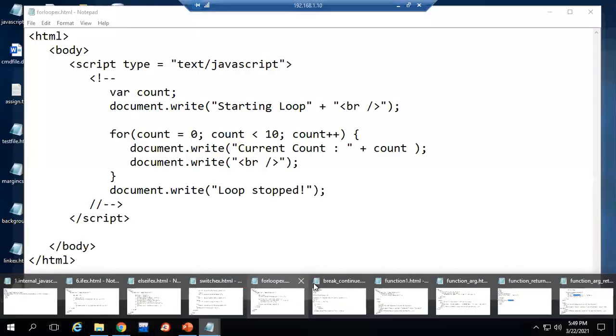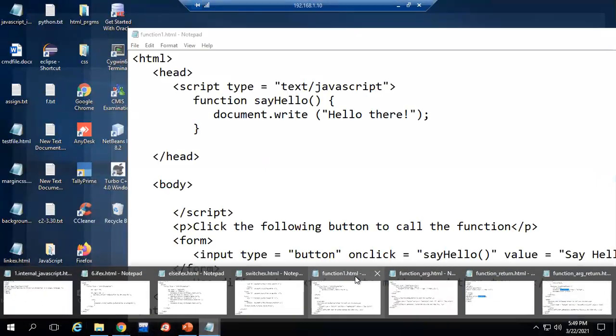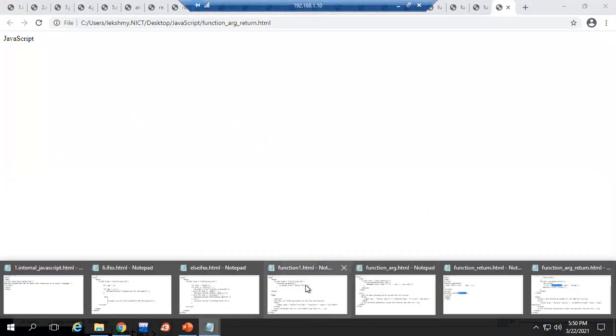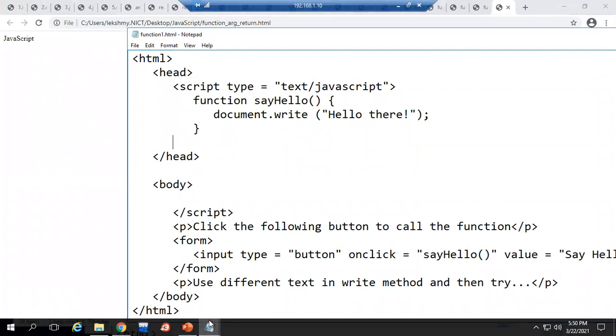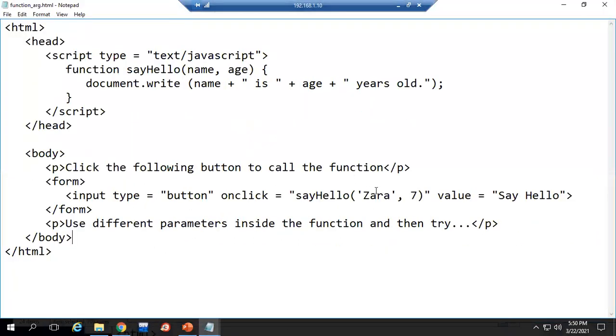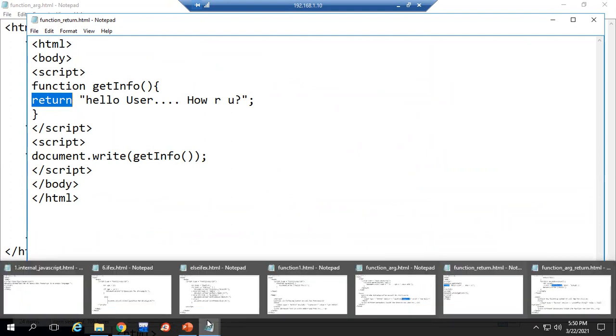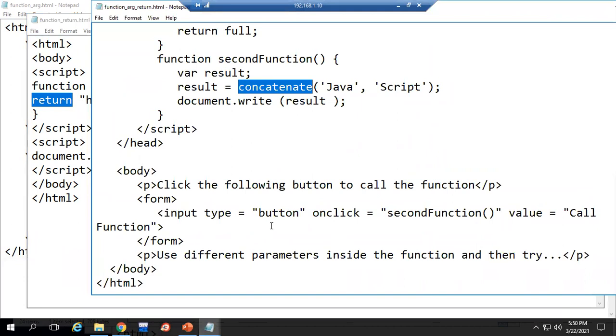When we do real-time examples, we need to know how to create functions, how these 4 types of functions we are creating. Function with no parameters, no return value, and function with parameters. So how to pass this parameter value, or we call it as arguments. And third one, function with only returning a value. So here return is a keyword. So we have to use this keyword to return any value from the definition to the function call. And the last one is function with argument or parameter and a return value.